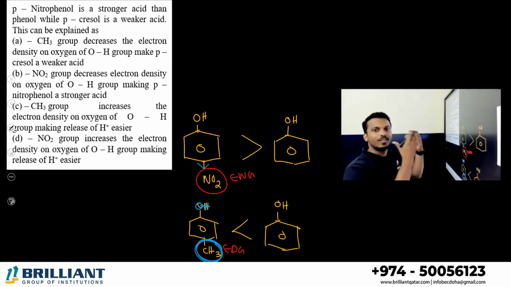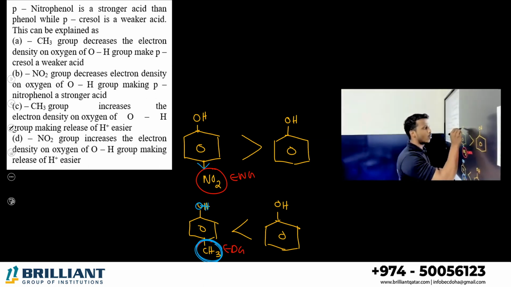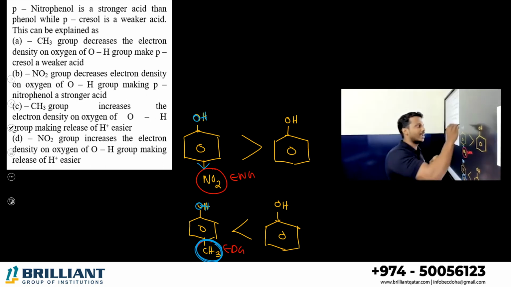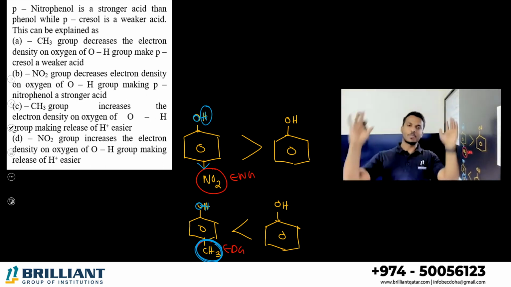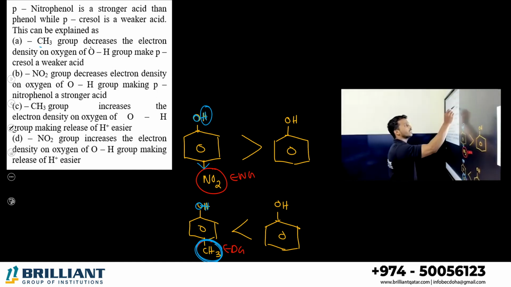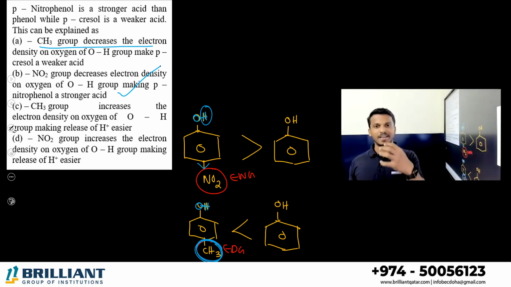It will try to pull the electrons of the benzene ring towards itself. So this oxygen hydrogen bond's electron density decreases, and this hydrogen you can easily donate as H plus ion, so it becomes more acidic. So CH3 group decreases the electron density? No, it will increase. Option B: nitro group decreases the electron density on the oxygen hydrogen bond, making para-nitrophenol more acidic. Yes, electron withdrawing groups decrease the electron density.